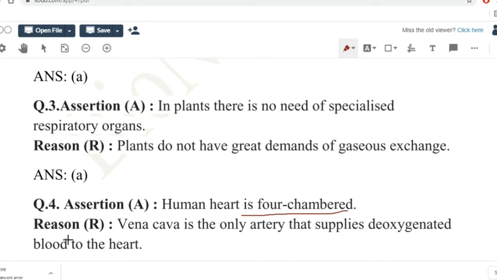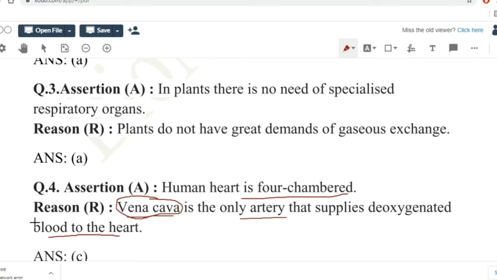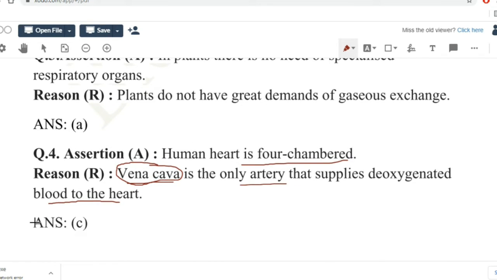But the reason they have given here is that vena cava is the only artery that supplies deoxygenated blood to the heart. We all know that vena cava is not an artery, it's a vein. So here assertion is true, but reason is false. So the answer will be option C.